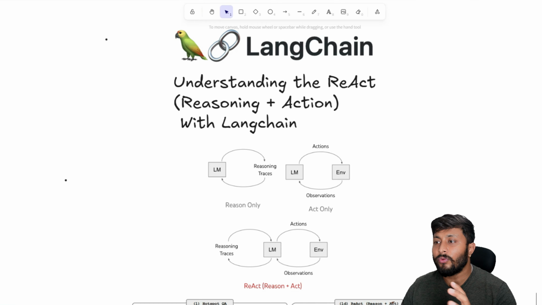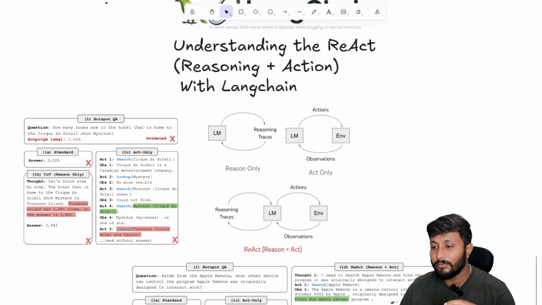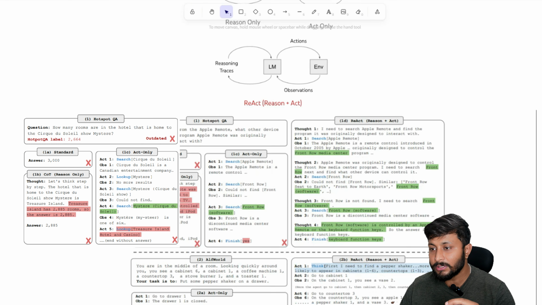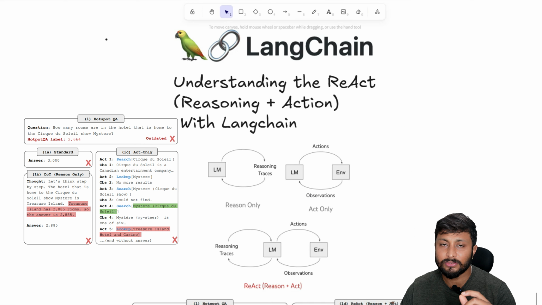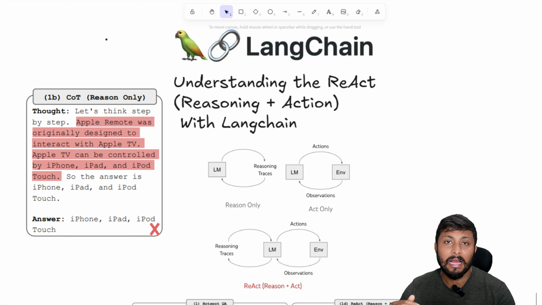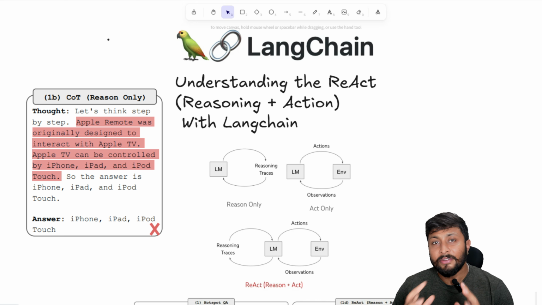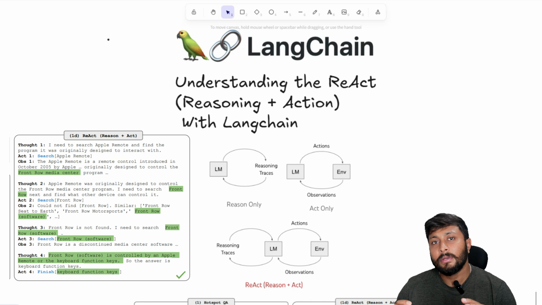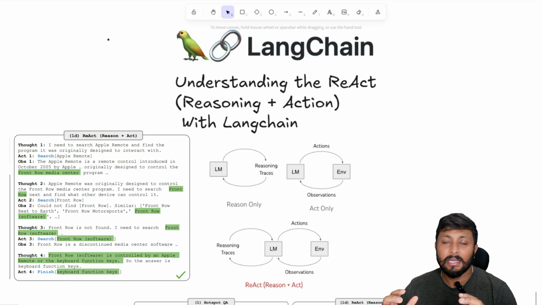Okay, so what they have done is they have basically advanced the way of prompting. Initially we were doing standard prompting, like when we ask some questions, and based on those questions we simply get the answers from the LLMs. So that is what we do. Then we advanced this prompting to chain of thought, and then we advanced our prompting technique to reasoning and action modeling.